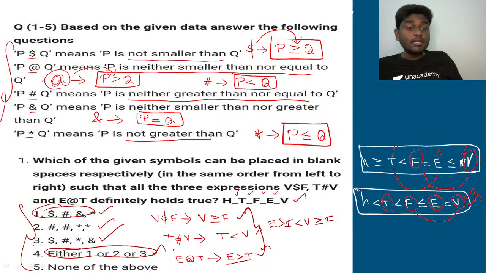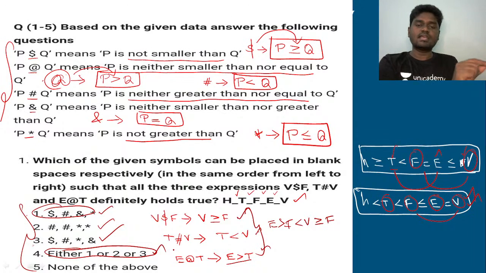So what we need to really do, see guys, definitely it is time consuming only, but in order to save a lot of time during the practices, you should not see every time which symbol corresponds to what meaning. You should not see that. You should have that in mind, and then quickly you need to execute whether this first option is right. Okay. Second option is right. Whether it holds true. Right. And then definitely you should not find the third option.